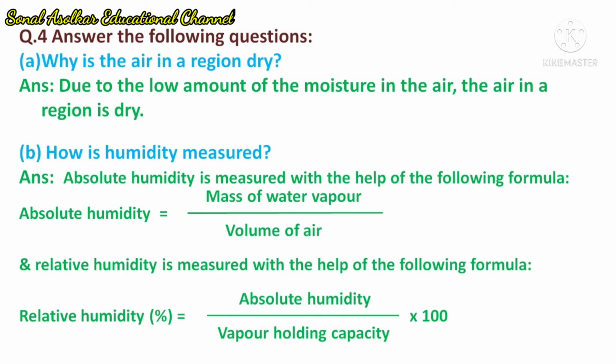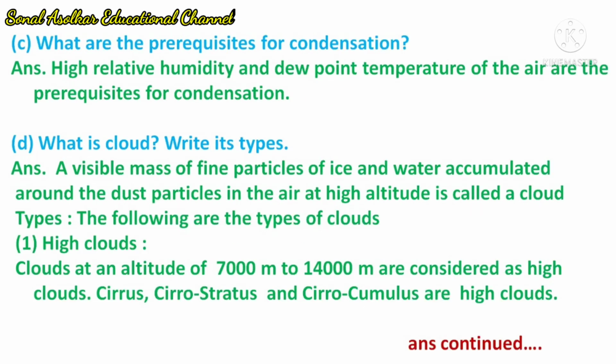Absolute humidity is equal to mass of water vapor upon volume of air, and relative humidity is measured with the help of the following formula. Relative humidity in percent is equal to absolute humidity upon vapor holding capacity into 100. Then question C. What are the prerequisites for condensation? Answer: high relative humidity and dew point temperature of the air are the prerequisites for condensation.